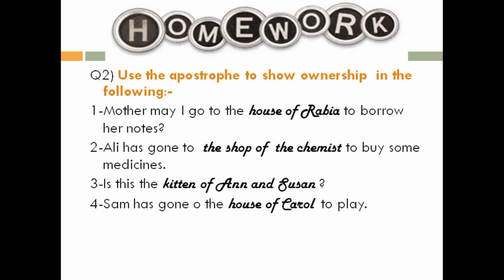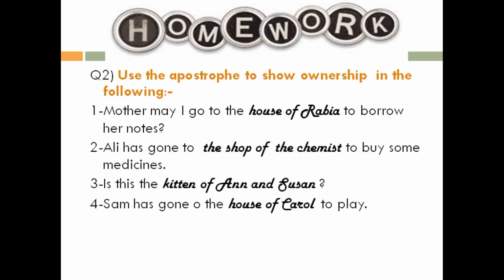Yes, use the apostrophe to show ownership in the following. Here, children, you can see 2 types of writings. Number 1 is, Mother, may I go to the house of Rabia to borrow her notes? Number 2, Ali has gone to the shop of the chemist to buy some medicines.